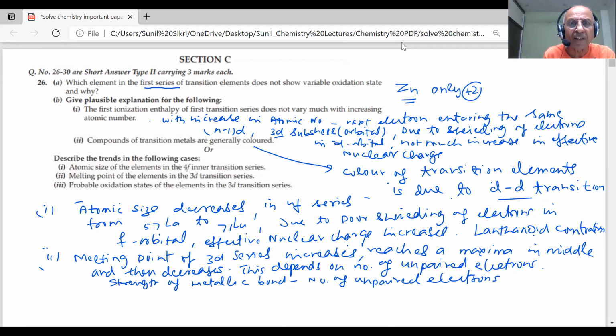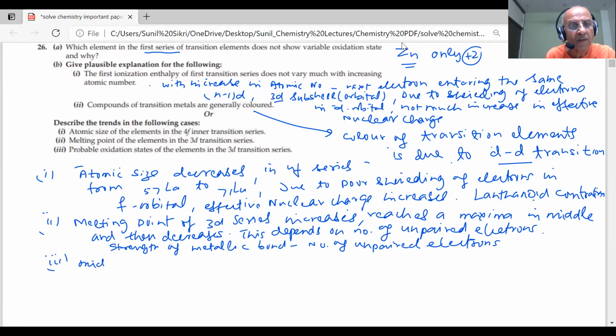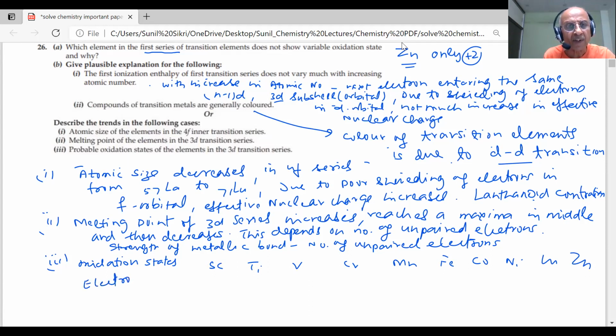Probable oxidation states of the elements in the 3d series. We already have told you. How do we approach this important question? Oxidation states. How do you find the oxidation state, students? Based on the electron configuration. If you have scandium, titanium, vanadium, chromium, manganese, iron, cobalt, nickel, copper, zinc, based on the electronic configuration, students, we have told you, you should know the electronic configuration. Based on that, we can write these values, students.